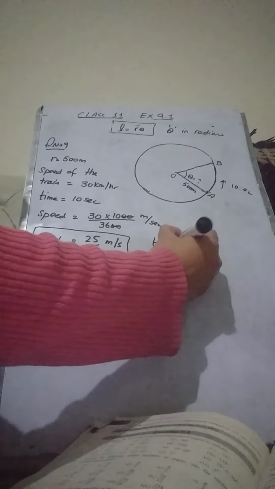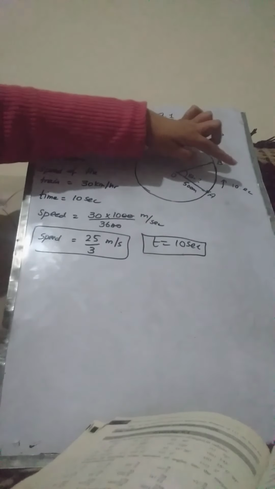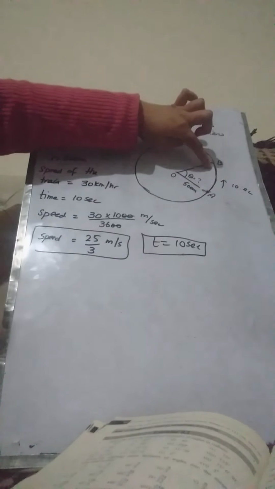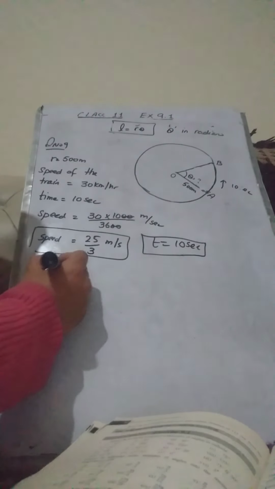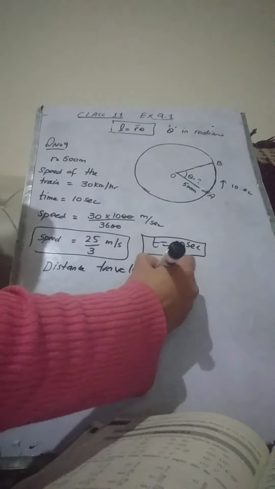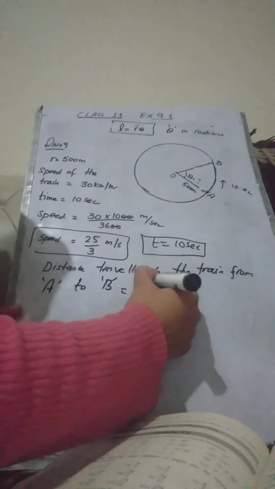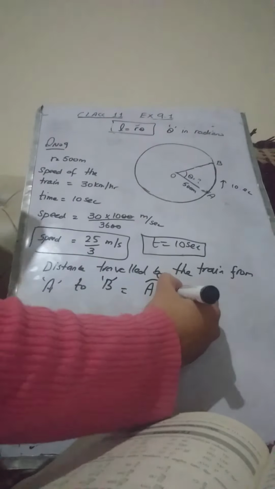Now we know the speed of the train. We know the time of the train. In 10 seconds it has traveled a distance that is equal to the length of this arc. So the distance traveled by the train from A to point B is actually the arc length AB. That is the measurement of this arc length, which will give us L. So we need to find the distance which the train has traveled from A to B.